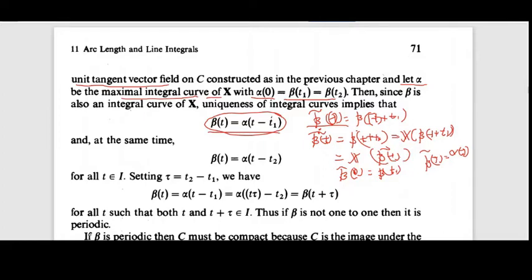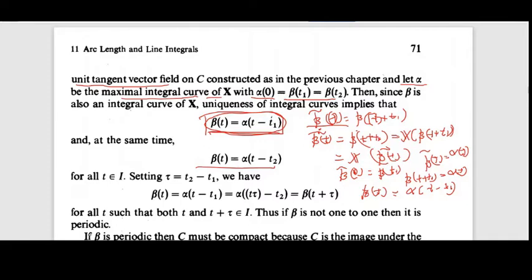So beta tilde is beta of t plus t1, which is equal to alpha of t. Then beta of t plus t1 equals alpha of t, so beta of t equals alpha of t minus t1. That's why beta of t equals alpha of t minus t1. Similarly we can show that beta of t equals alpha of t minus t2.